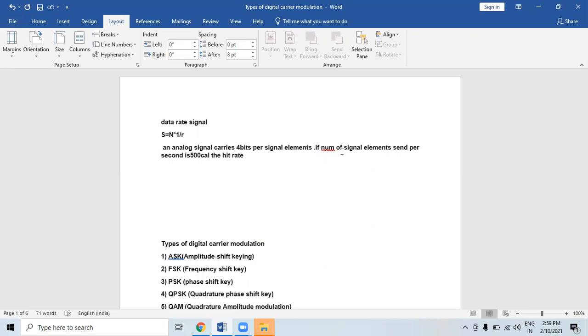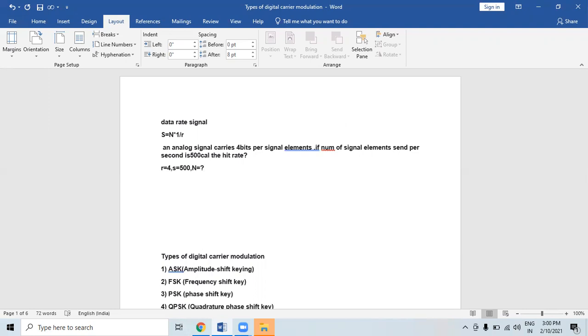So here R is given as 4, right? Because the analog signal carries R bits, that is R is equal to 4, and S is nothing but 500, the signal elements per second.